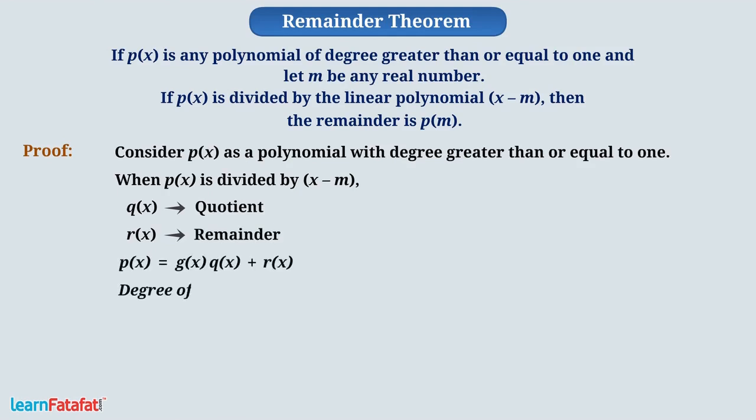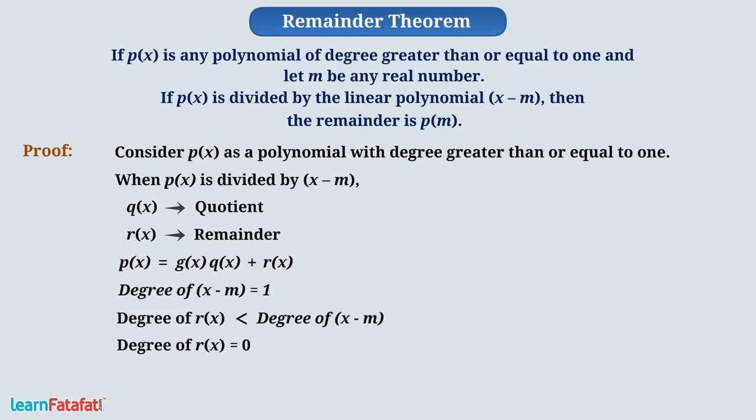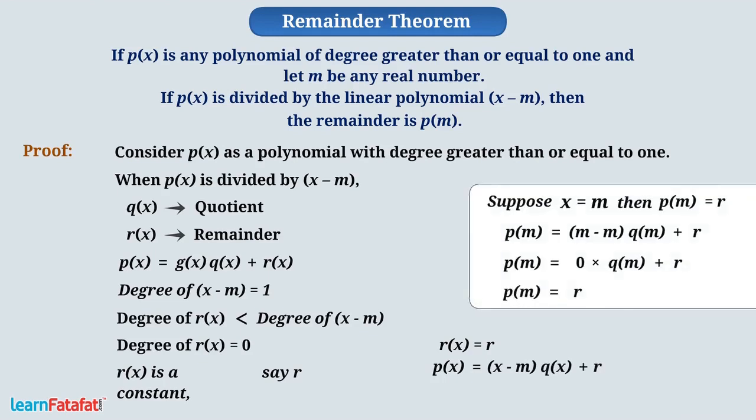The degree of x minus m is 1 and the degree of the remainder, that is, r of x is less than the degree of x minus m. Therefore, the degree of r of x is 0. A constant has degree 0. So, we can say that r of x is a constant, suppose r. Therefore, for any value of x, r of x is equal to r. So, we can write p of x is equal to x minus m, q of x plus r. This proves the theorem. By using this theorem, we can easily find the remainder when two polynomials are divided.